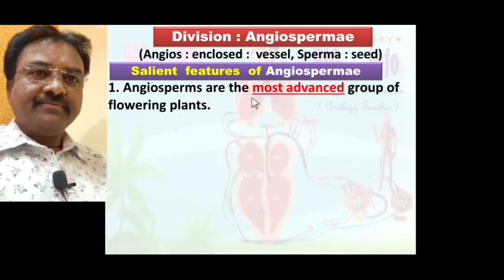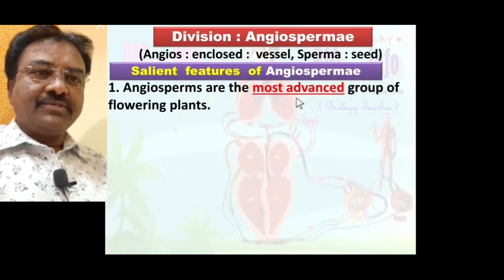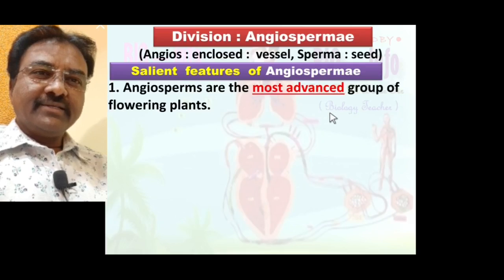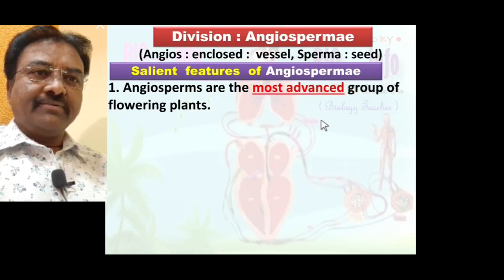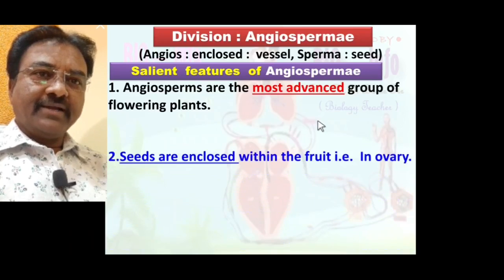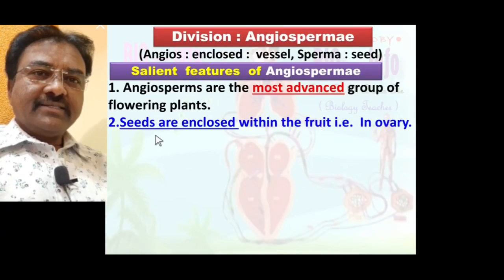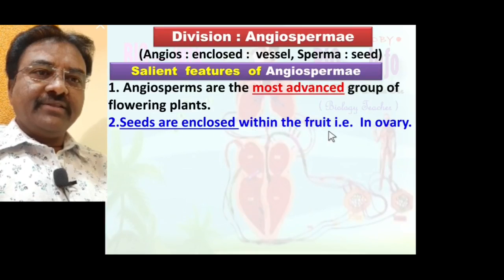First, number one, angiosperms are the most advanced group of flowering plants because they evolved after gymnosperms. You know, gymnosperm is a primitive flowering plant. After gymnosperm, division Angiospermae evolved. So angiosperm is the most advanced group of flowering plants. Second, seeds are enclosed within the fruit.